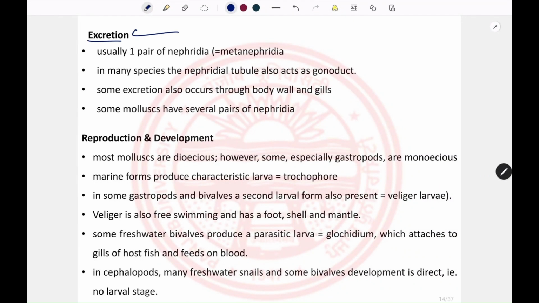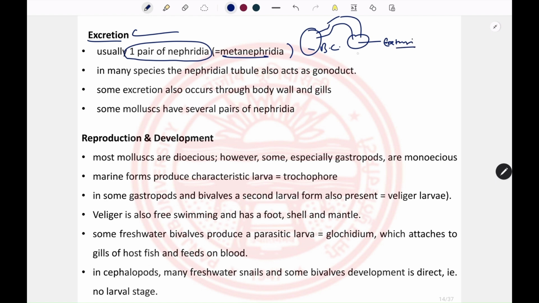Coming to excretion in molluscs, they have one pair of nephridia, and that nephridia is a kind of metanephridia. What are metanephridia? One duct of the nephridium opens into the body cavity, and one duct opens to the exterior. In most mollusks, it opens into the mantle cavity.